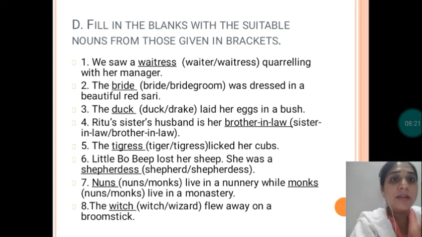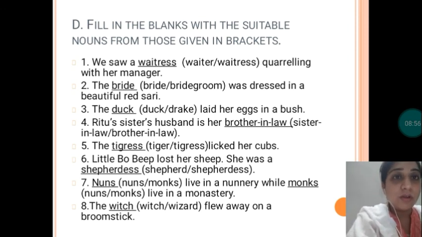Sixth one: Little Bo Peep lost her sheep. She was a shepherdess. "She" is used, it means it's feminine, so definitely it's a shepherdess. Dash live in a nunnery while dash live in a monastery. So nuns live in a nunnery while monks live in a monastery. The last blank: the dash flew away on the broomstick. The witch flew away on a broomstick. I hope you are clear with this.